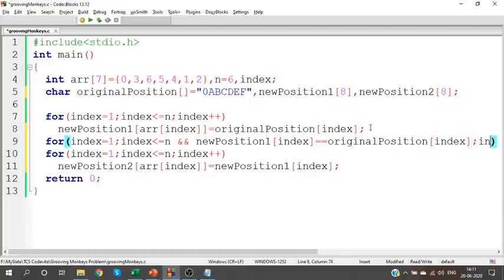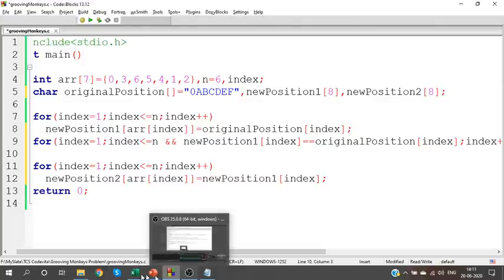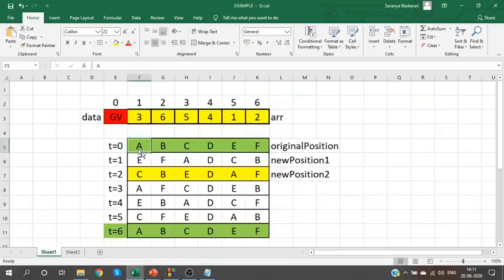If it is the same, we'll go to the next index. Clear? For all the indexes, let us check whether the new position is the same as the original position. If it is the same, we'll keep continuing until when? Until we reach the last index. If I go beyond the last index, I will stop. So think about it. If the values are the same, I would have compared all the indexes till the last index, and I will try to go beyond the last index. I will try to reach the 7th index.